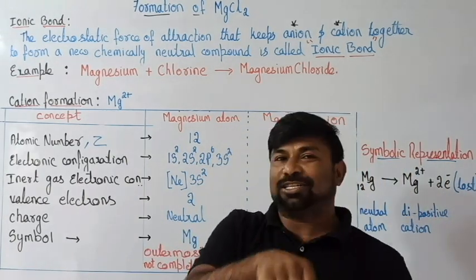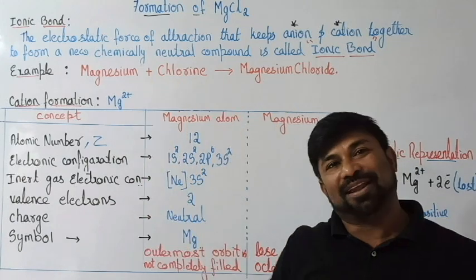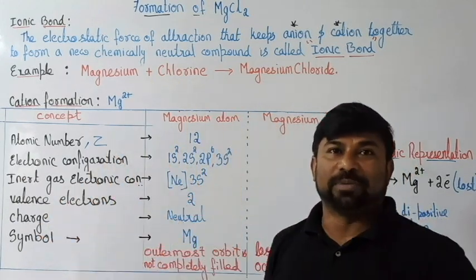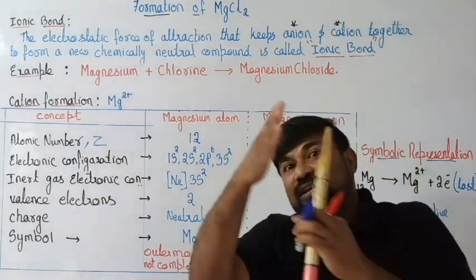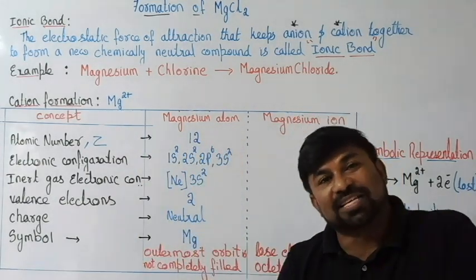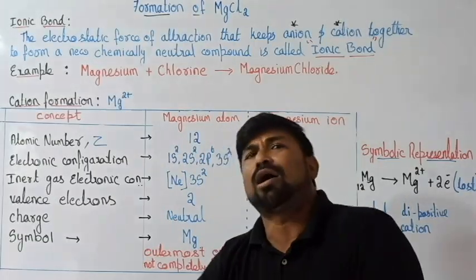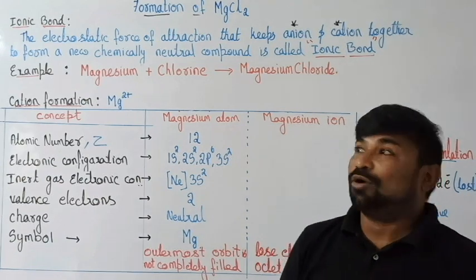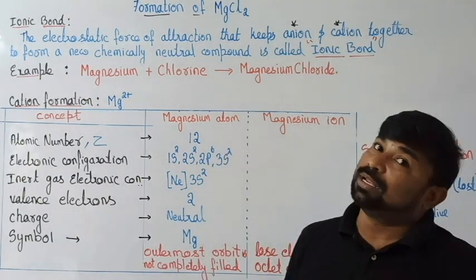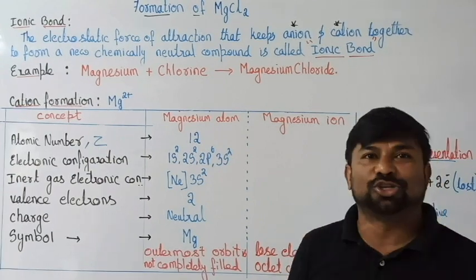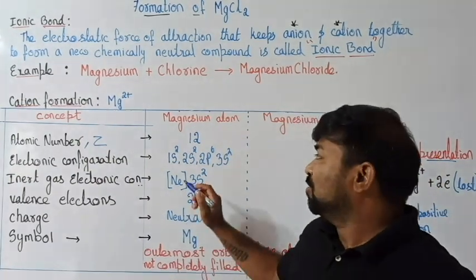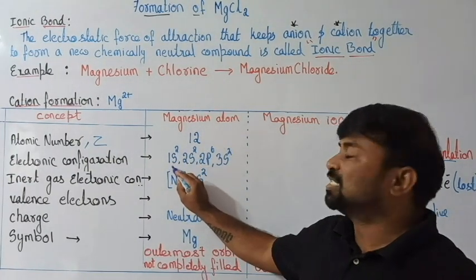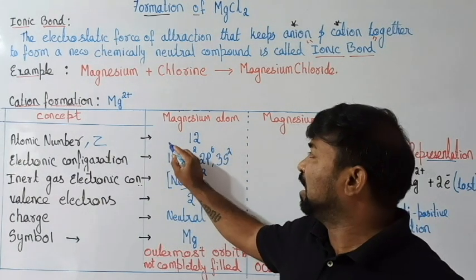Whereas the electrons get distributed. A few get into the first orbit. After the first orbit is filled, they get into the second orbit. After the second orbit is filled, they get into the third orbit and so on, based on the number of electrons available. Here, how many electrons are available? 12 electrons are available in magnesium. So how do we distribute them? We distribute 2 electrons in the first orbit, that is the K shell.